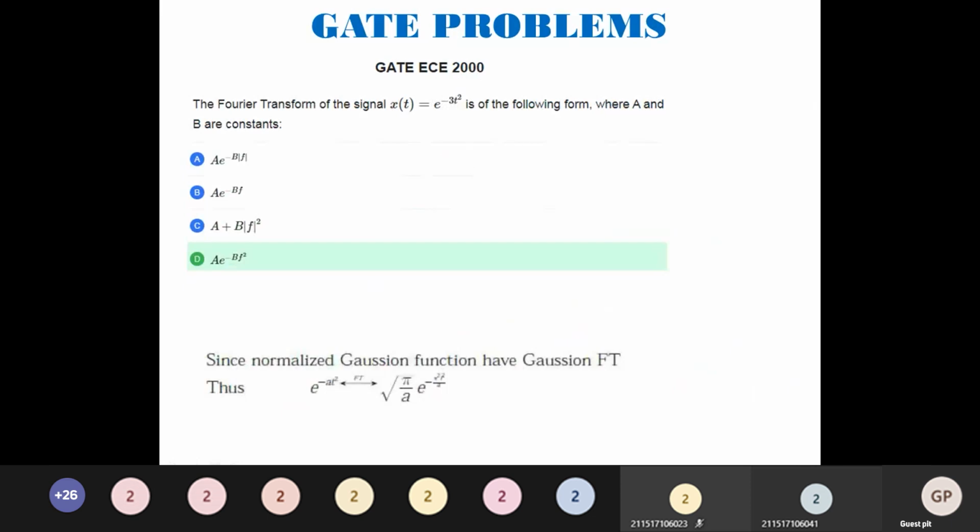The Gaussian formula is e power minus a t square, and the Fourier transform is given by root pi by a e power minus omega square by 4a. Now you see where this is applicable. The form with the square divided by 2 is applicable only for this case. So it will be a e power minus b f square in general.